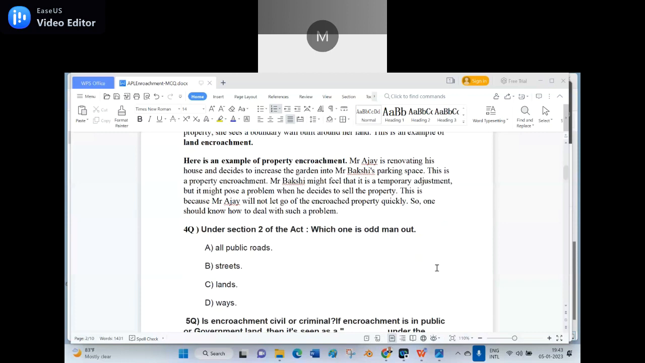Land encroachment and property encroachment. In land encroachment, somebody built something, a boundary wall, on your land. But in property encroachment, he extended it onto your land. And you just thought that it was temporary. No. If it is extended, you have to bring it to his notice immediately.